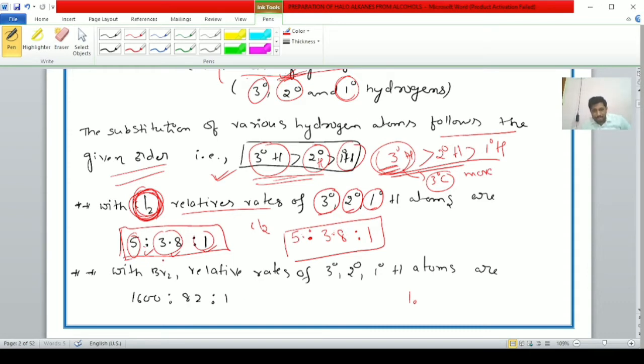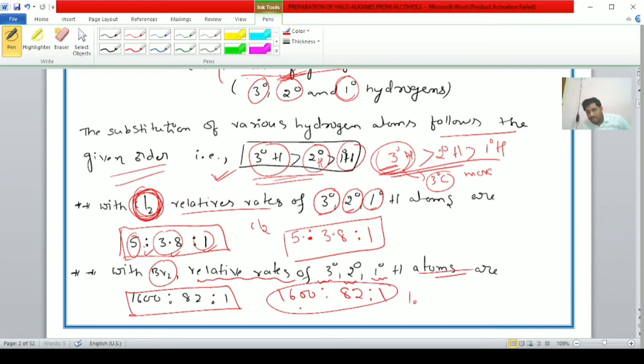Next one. If halogen substitution of alkane takes place with bromine, then what happens, student? The relative rates of tertiary, secondary, and primary hydrogen atoms are 1600 is to 82 is to 1. Here tertiary is more preferable than secondary, and secondary is more preferable than primary.